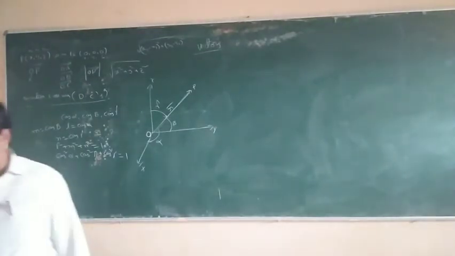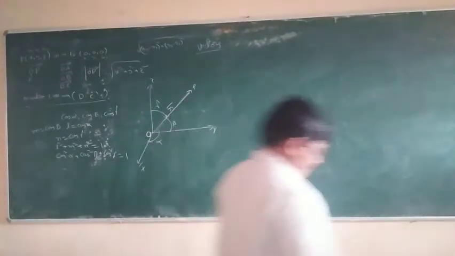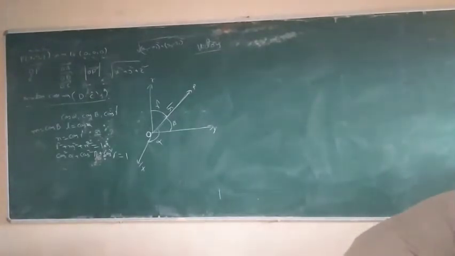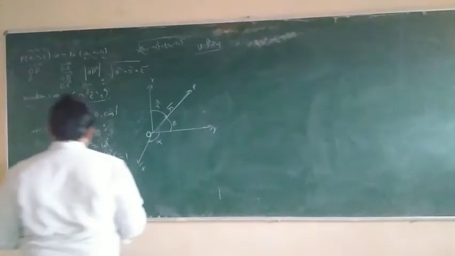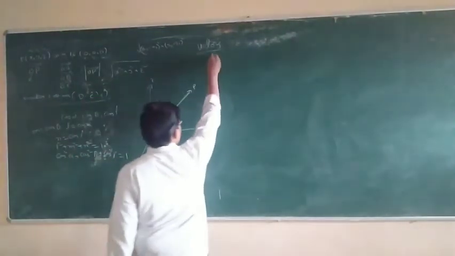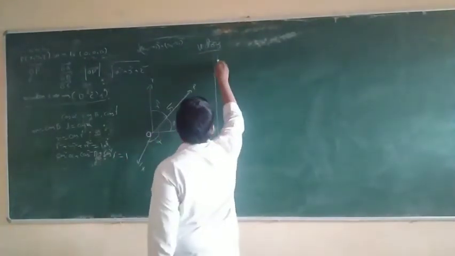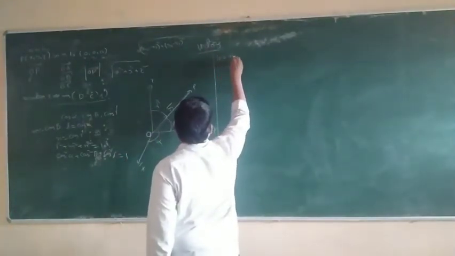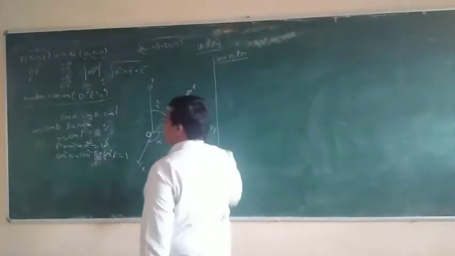Now continue with the next one. Some important definitions. Zero vector.